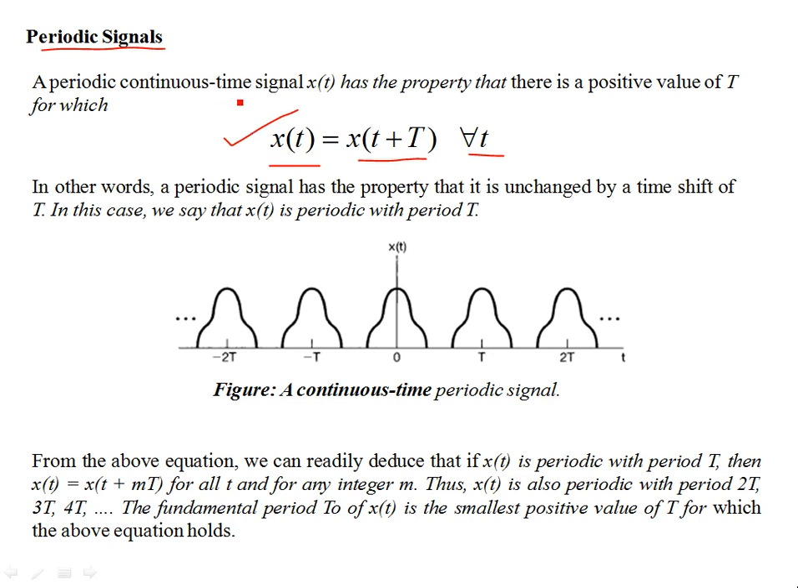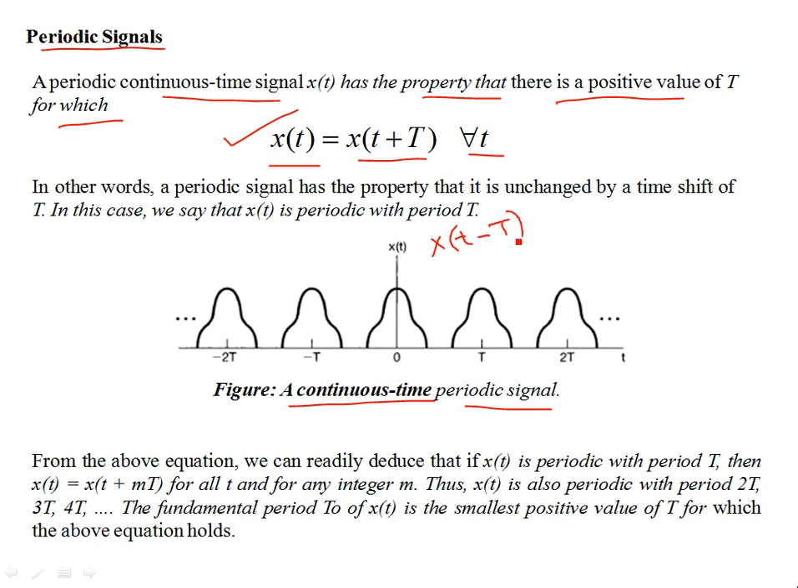A periodic continuous time signal x(t) has the property that there is always a positive value of T for which x(t) is equal to x(t+T). For example, look at this figure, which is showing you a continuous time periodic signal. Why is it a periodic signal? Because if I shift the signal by some positive real quantity capital T, which happens to be the period.